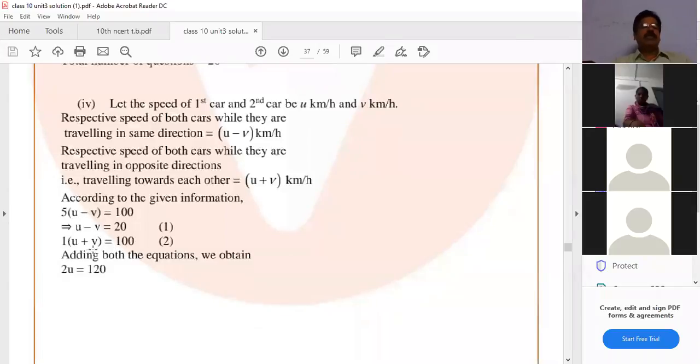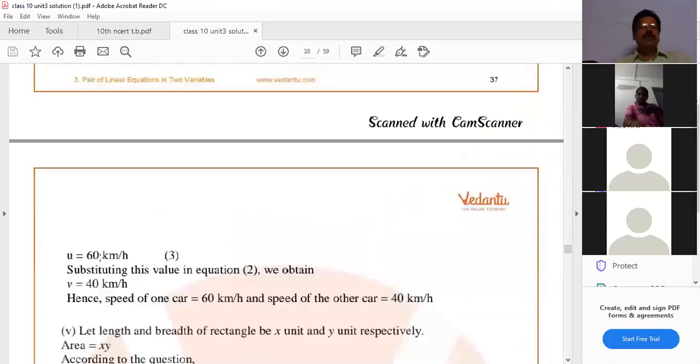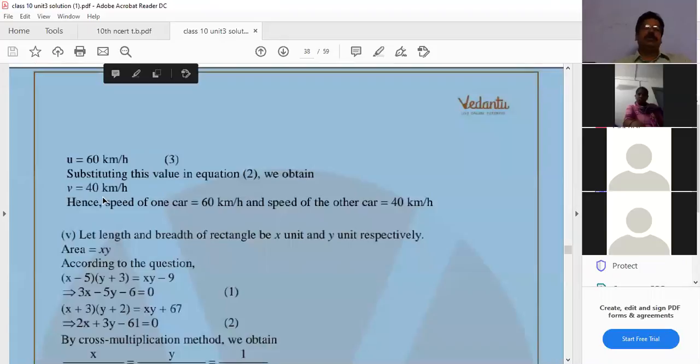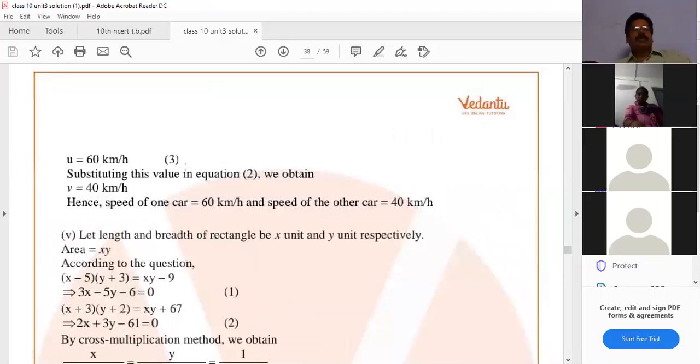Next case, 1 into U plus V equal to 100. That means U plus V equal to 100. If you solve both the equations, U minus V equal to 20, U plus V equal to 100, by the elimination method, V cancels, 2U equal to 120. Then U equal to 60 kilometers. Substituting this value in equation 2, you will get V equal to 40. Speed of one car is 60 kilometers per hour. Speed of another car is 40 kilometers per hour.